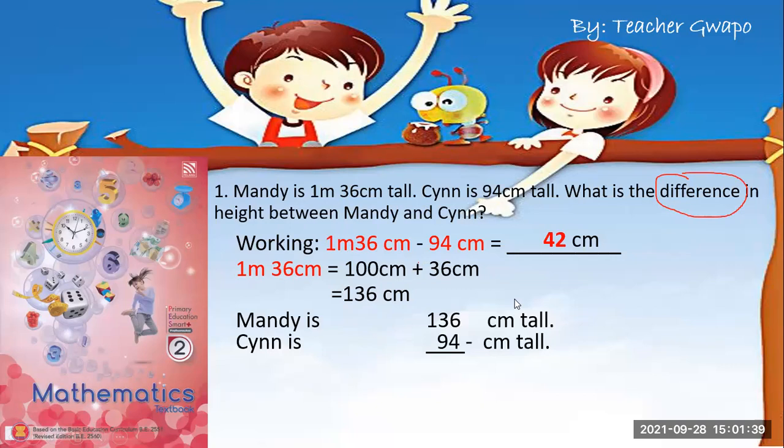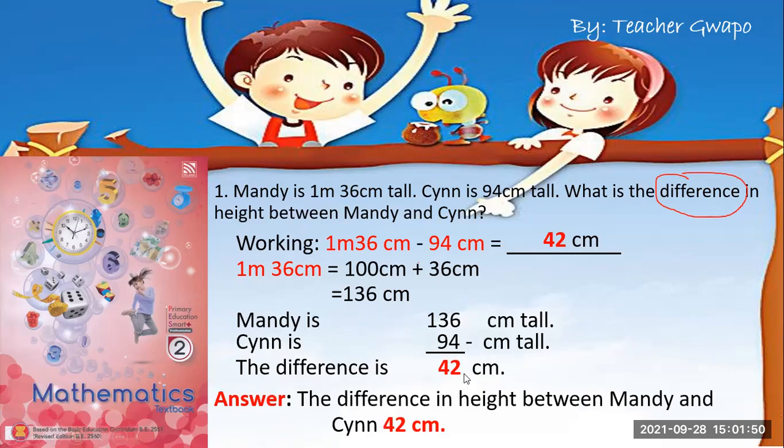And Sen is 94 cm. So we will minus. Now the difference is 42 cm. So the answer in number 1: the difference in height between Monday and Sen is 42 cm. That's the answer in number 1. Now let me erase this.